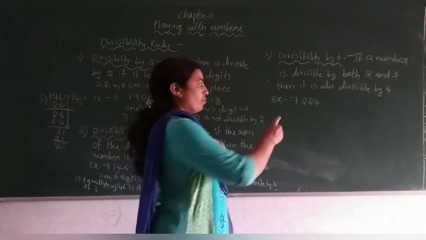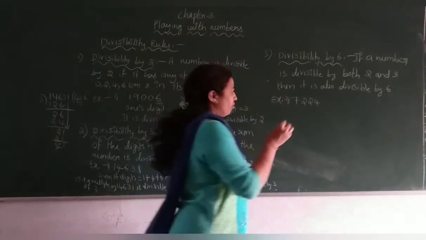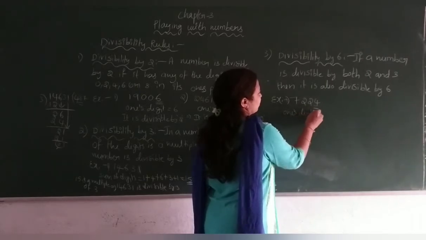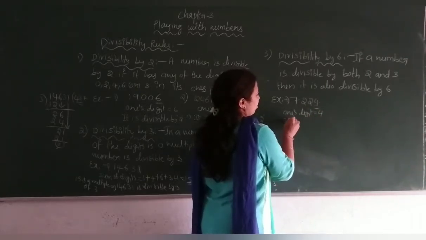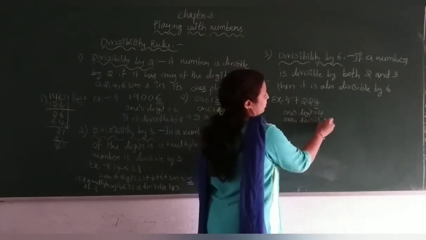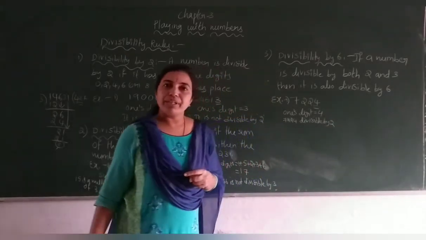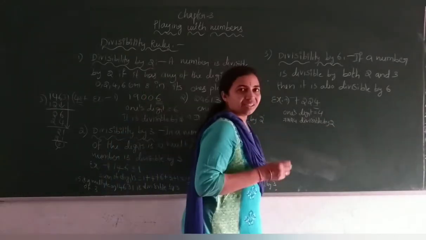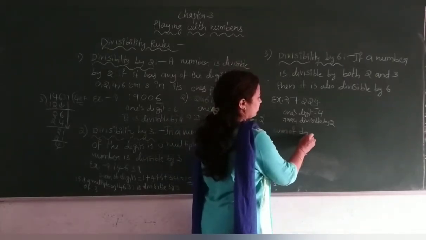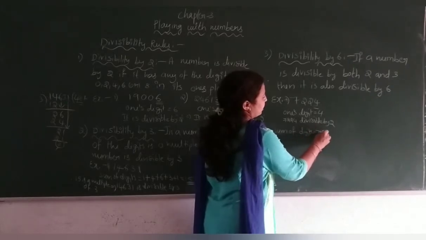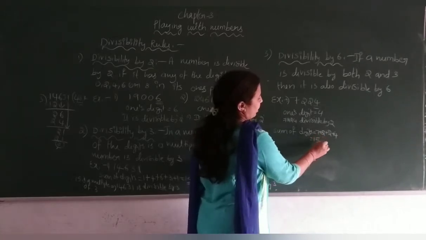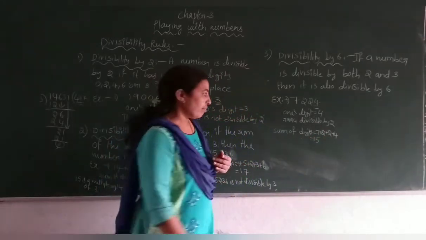First example. See, the 1's digit is 4. Therefore, it is divisible by 2. The number is divisible by 2. Now go for the sum of digits. For 3 you should check. 7 plus 0 plus 2 plus 4, 13... again, taking the sum as 15, 15 is a multiple of 3.